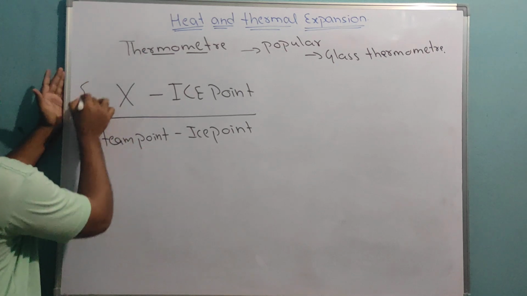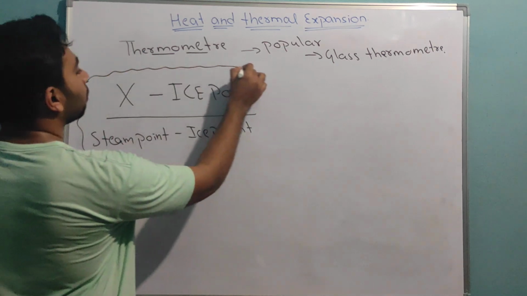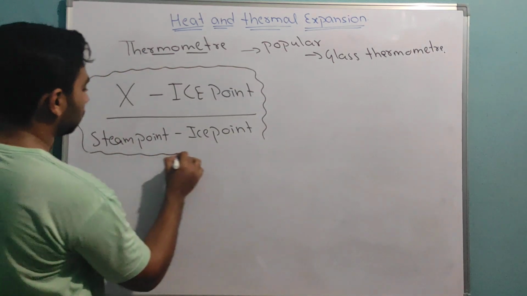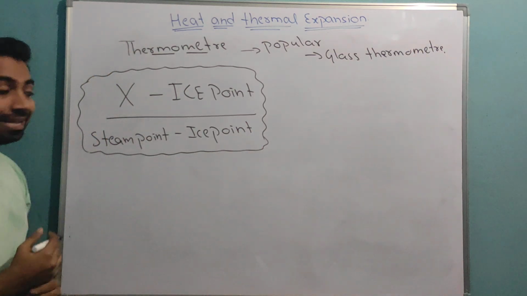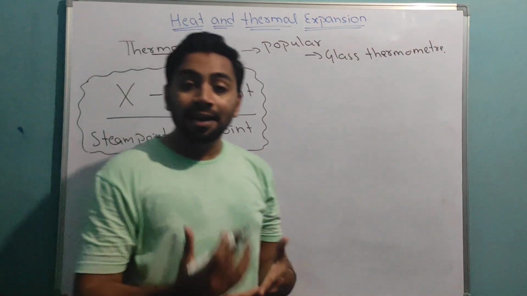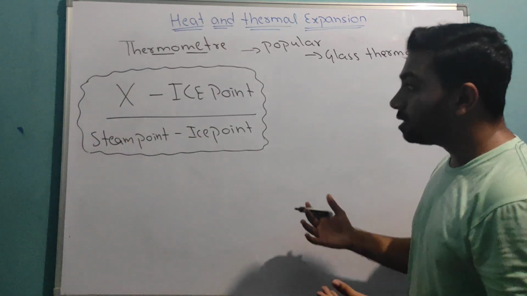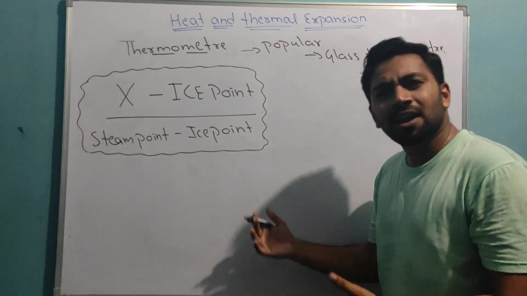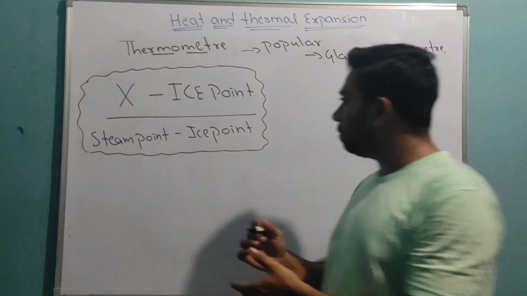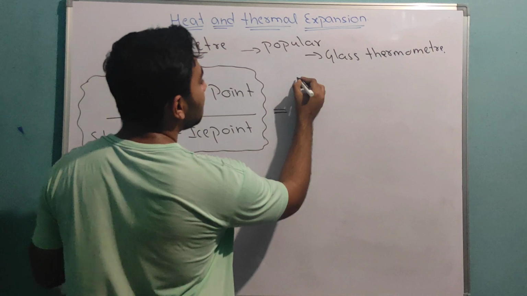This is the fundamental formula. Now, how will it be if I write this formula for the Celsius, Fahrenheit and Kelvin scales? Let me first write for the Celsius scale.